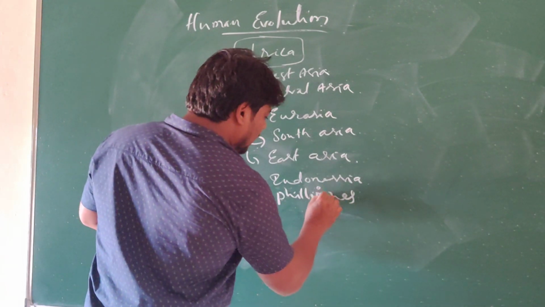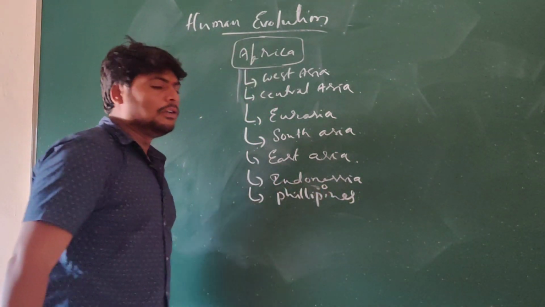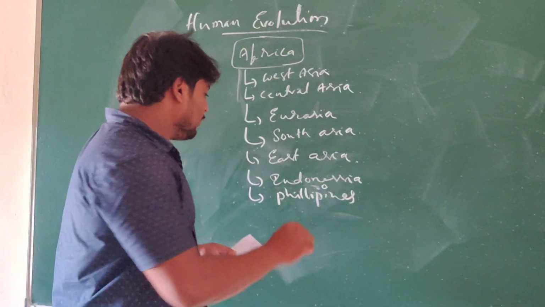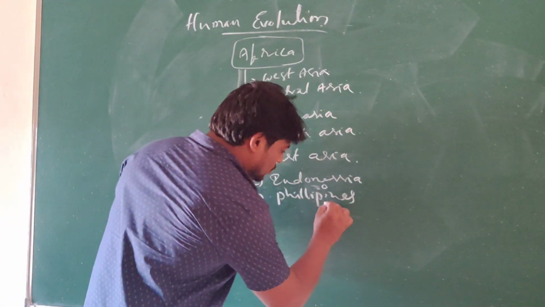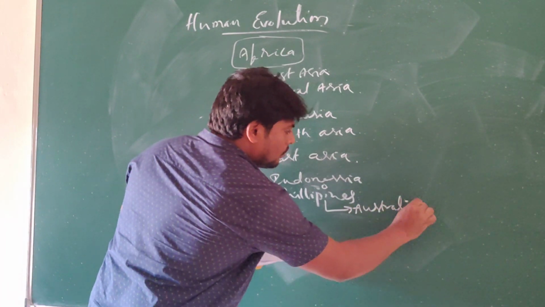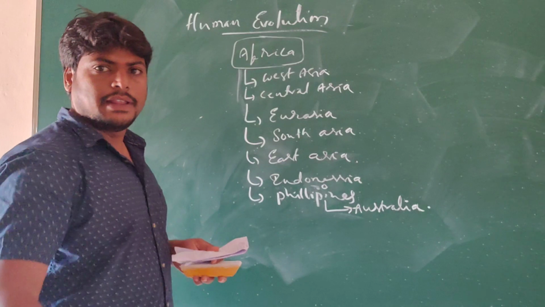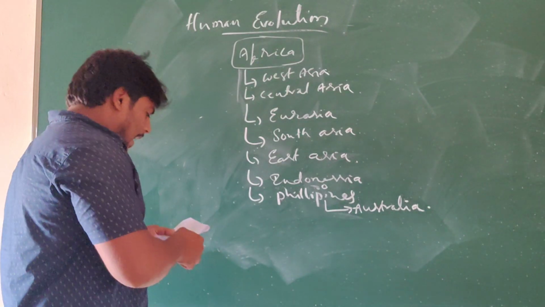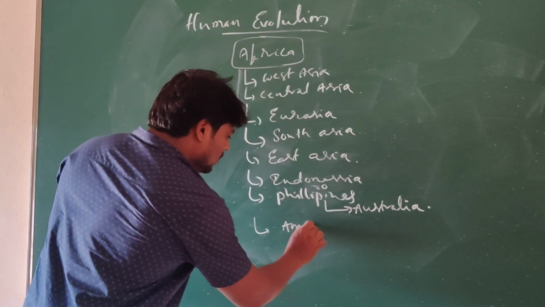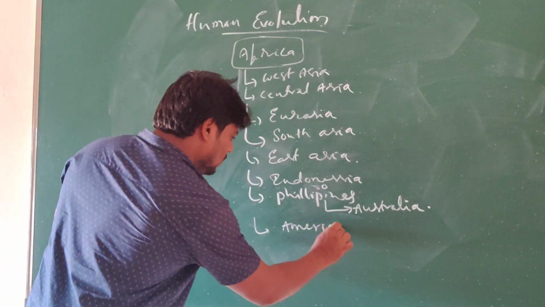So, what is happening here? Where the environment is suitable for them, they start moving from one place to another place. From the Philippines, they moved to Australia. In this way, they migrated. Again, from there they moved to America.